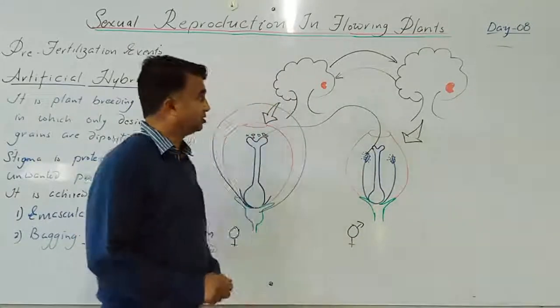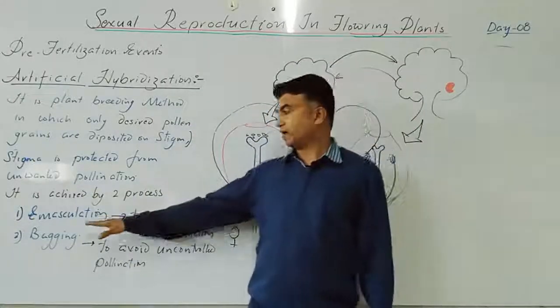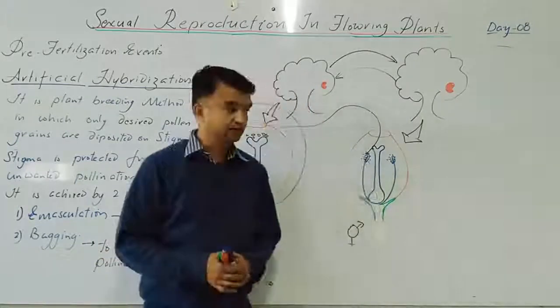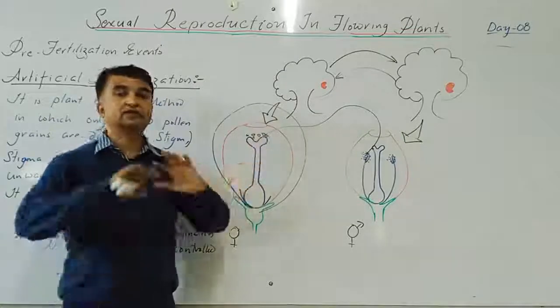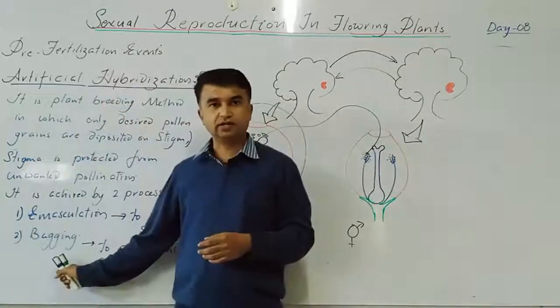So this is about artificial hybridization by two methods: emasculation, bagging and rebagging. One more thing: when the desired pollen grains are dusted on this stigma, this flower is again covered by the polythene bag. That is rebagging.